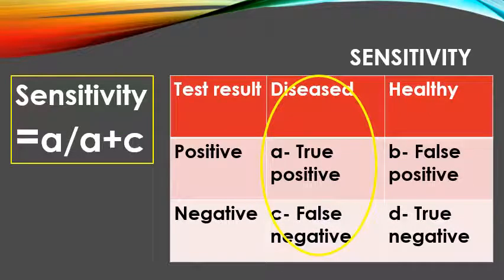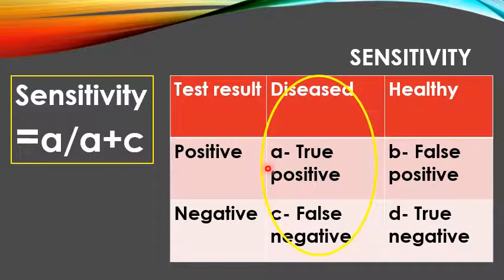Now coming to sensitivity. First we will discuss how we calculate the sensitivity of a diagnostic test. Now we know that a test can show positive results and negative results also, and now we know these terminologies. So how will we calculate the sensitivity? It is true positive cases divided by the total number of diseased people.